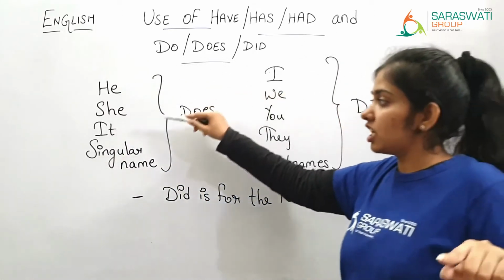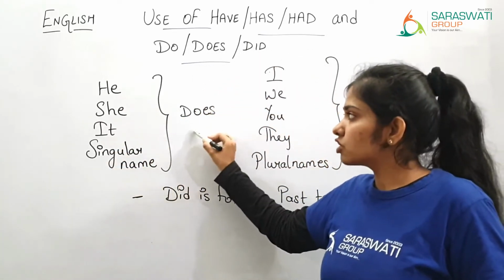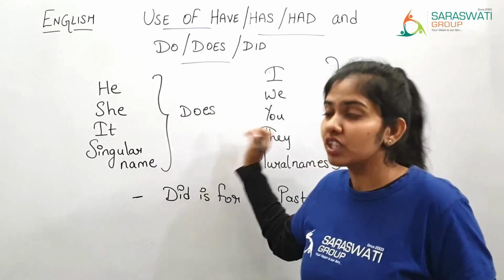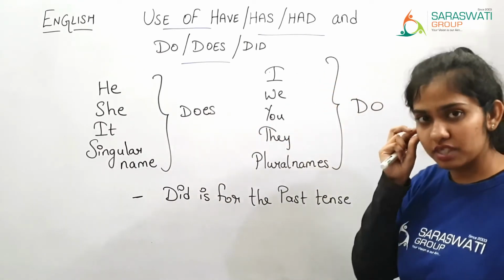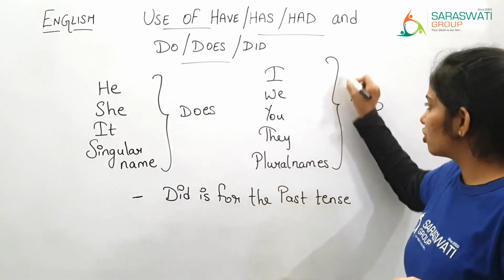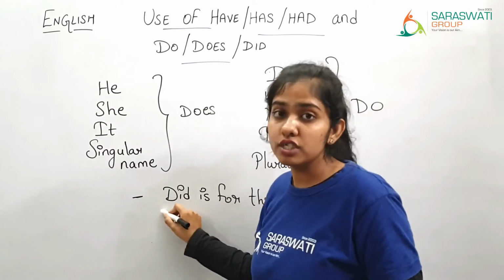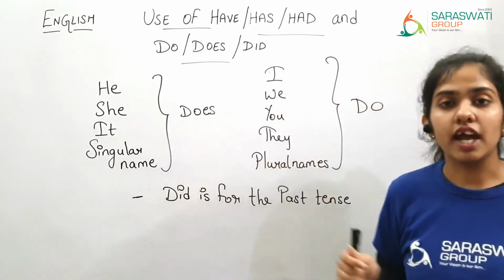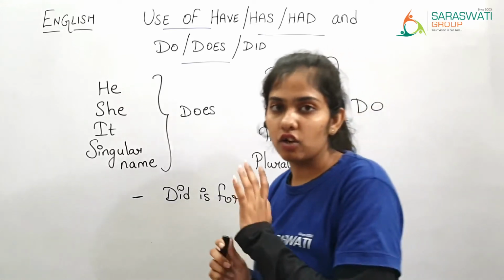And when he, she, it or any singular name is there, then you are supposed to use does, and when I, we, you, they or any plural names is there, you are going to use do. And for the past tense you are going to use did. Now let us solve the exercise so that you can get a clear idea of this.